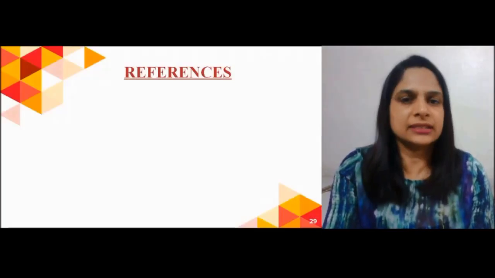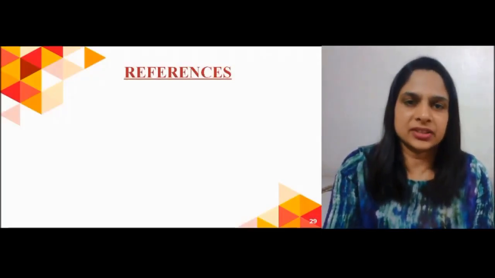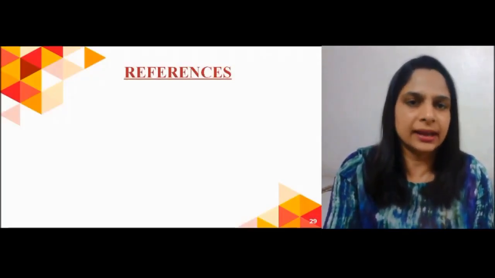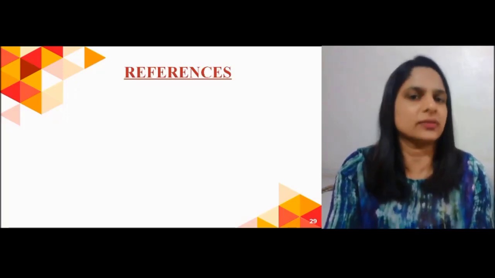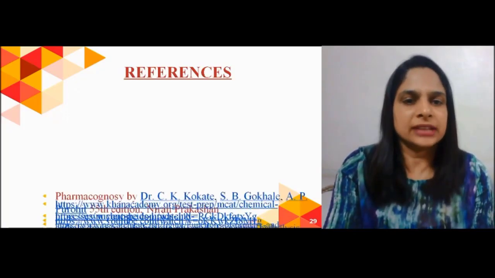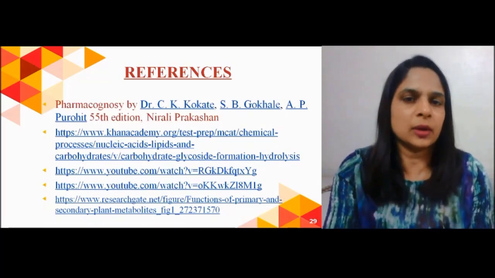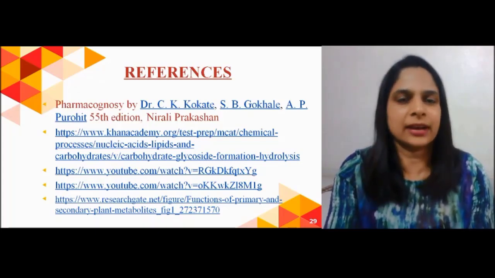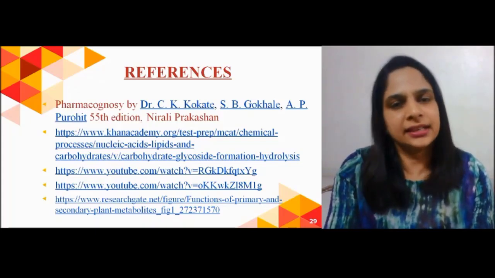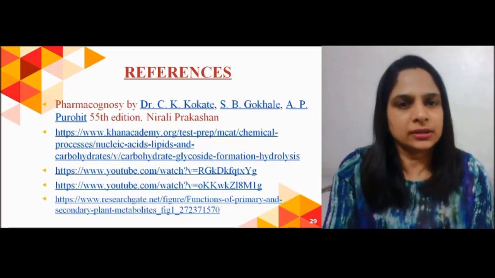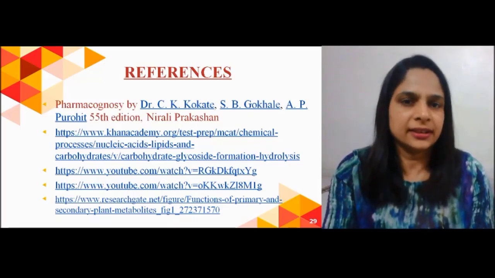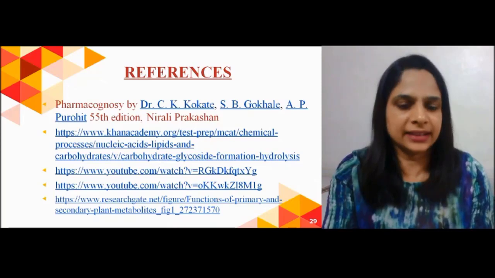So these are the various identification tests we can apply to identify different categories of glycosides. Now these are the references you can go through for further detail about this topic. Hope you have understood the outline of glycosides. We will study in detail all the topics in our online lectures.